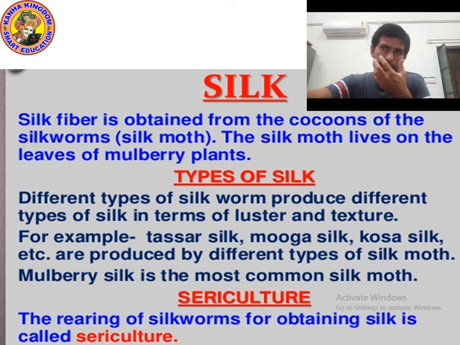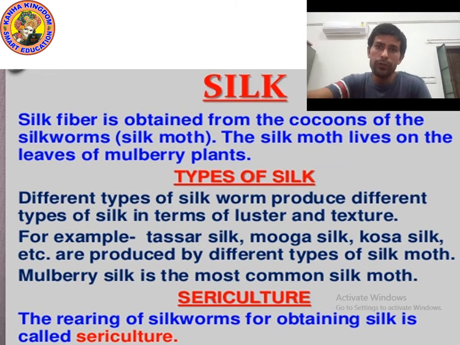These are the silks produced by different types of silk moth, and mulberry silk is the most common silk. Okay, and what do you mean by sericulture? What is the meaning of sericulture? Sericulture means the rearing of silkworm for obtaining silk.